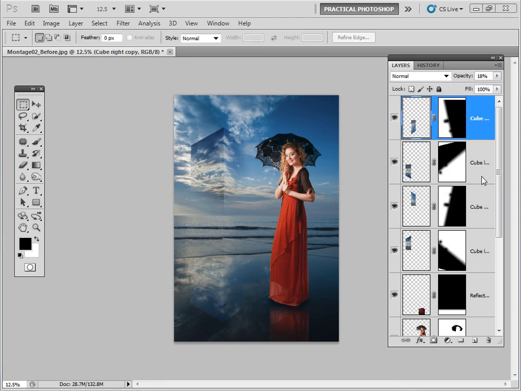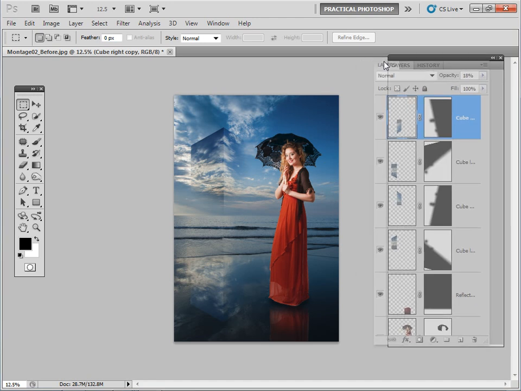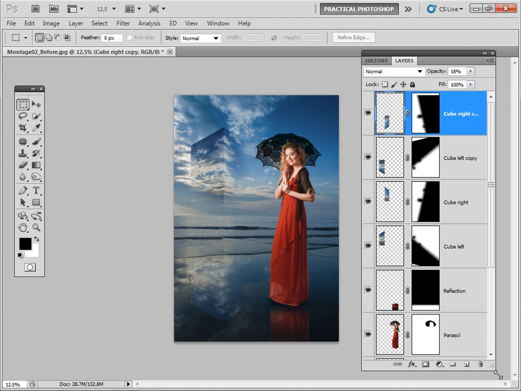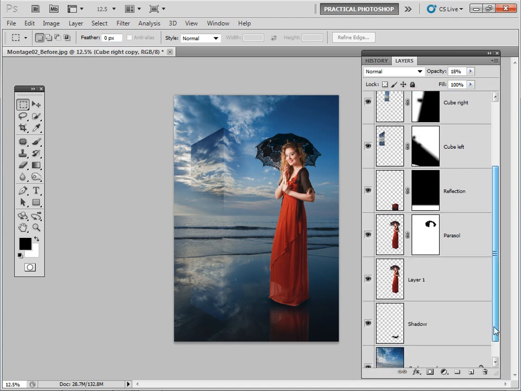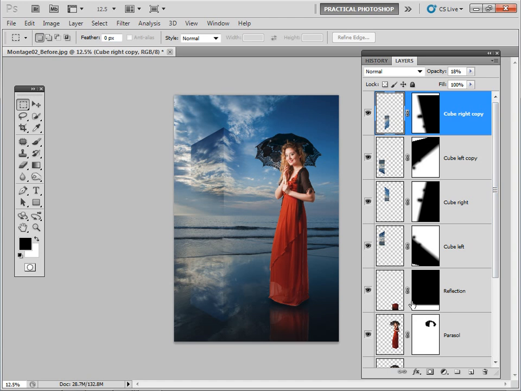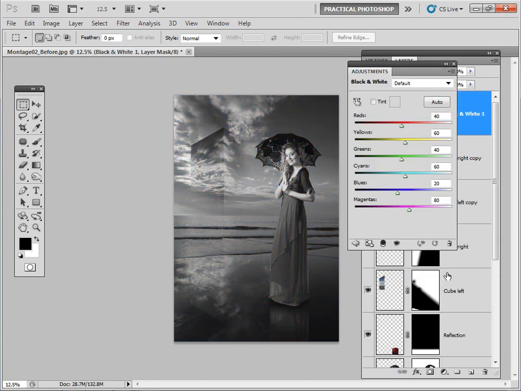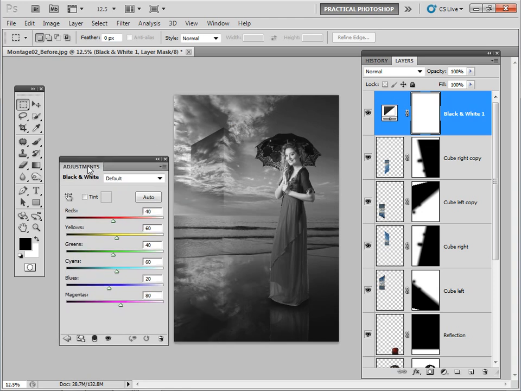Okay, now we're getting fairly close to finishing, and you can see that our layer palette is getting nice and full there. And you can see all the various elements. For our final tweaks, it's really just a question of style. So let's make sure we're at the top of the layers palette, and I'm just going to add a number of adjustment layers just to show you what we can do. First of all, I'm going to create a black and white adjustment layer, making the whole image black and white. And let's just move this over here.